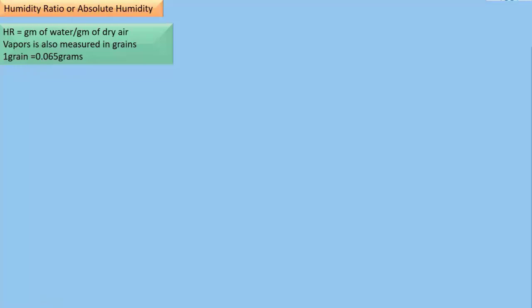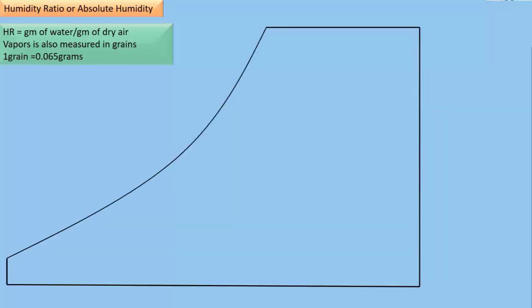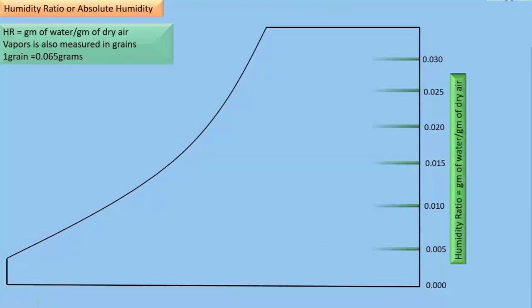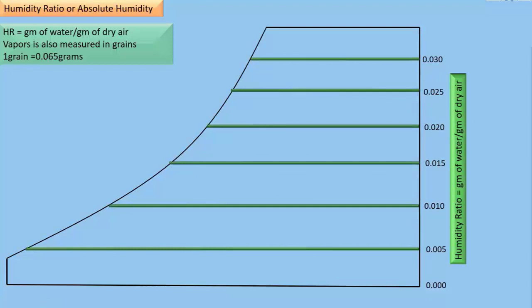When you have anything to measure, it is better to use a smaller scale. Let's draw it on a psychrometric chart. Humidity ratio is on the y-axis, moving across the chart horizontally towards the wet bulb line.